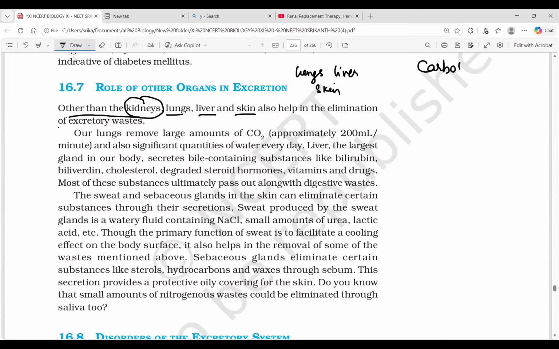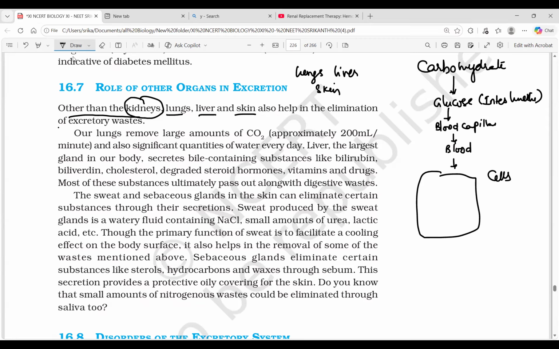When we eat carbohydrate, we digest the carbohydrate in the form of glucose. In the intestine, the glucose is digested and absorbed into the blood capillaries of the microvilli. From the blood capillaries of the microvilli, through the blood, it reaches all over the body, that means into the cells. When this glucose reaches the cells, with the help of oxygen we break down glucose and we get some energy, 38 ATPs. We call the process respiration.